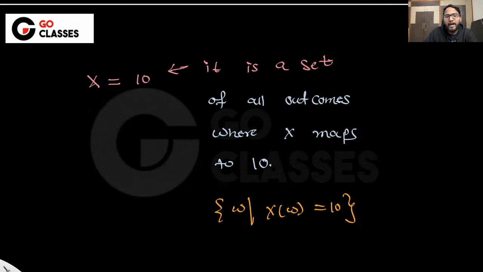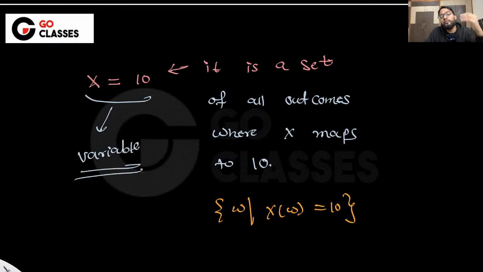Okay, so that's why I will be calling it a variable. In fact, it is not a variable. I will be just calling it that for the sake of convenience. Otherwise, theoretically, mathematically, it is not a variable. It is a function. Just because for my convenience I want to use it, I am calling it a variable. Let me know if that is clear. Okay, so I will be calling it a variable.